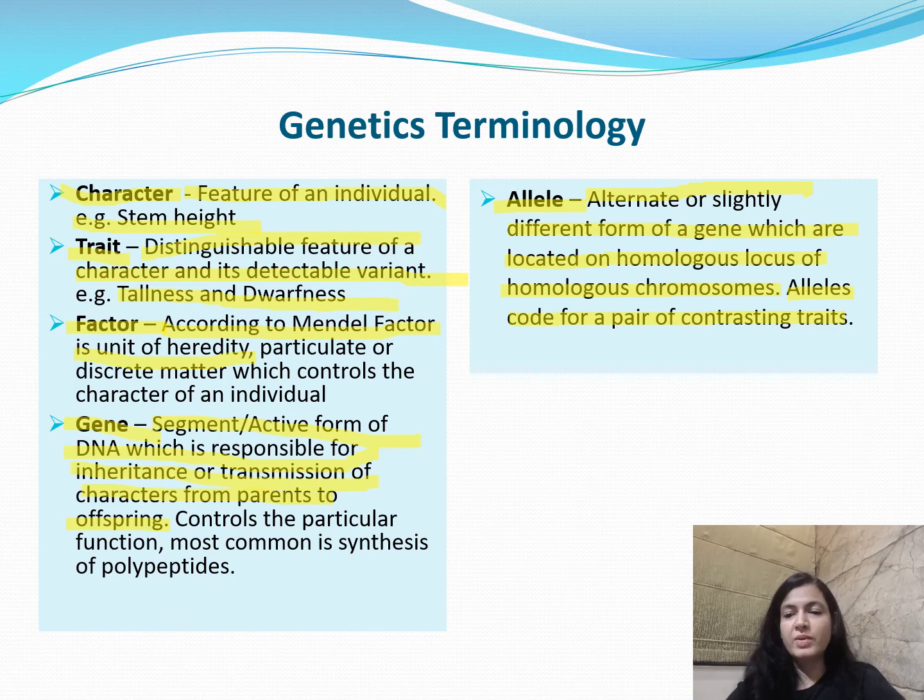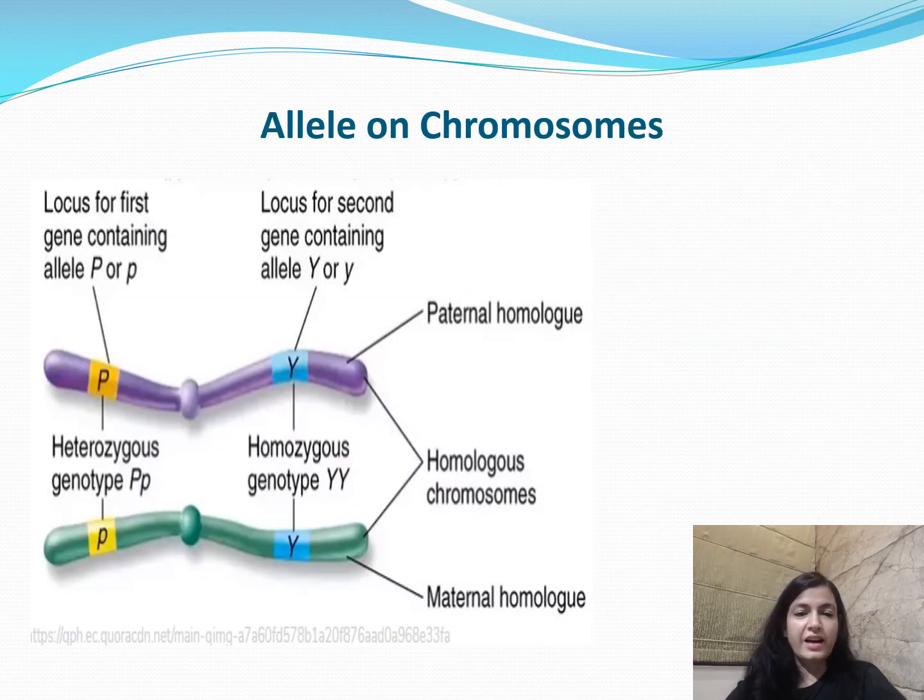Proceeding to my next slide, I have shown here the allele on a chromosome. This is a pair of homologous chromosomes, this one chromosome and this one the other chromosome.